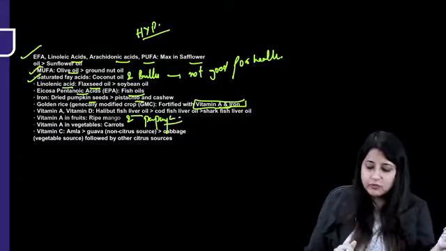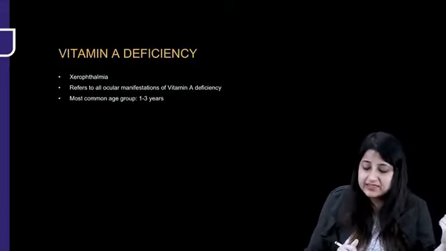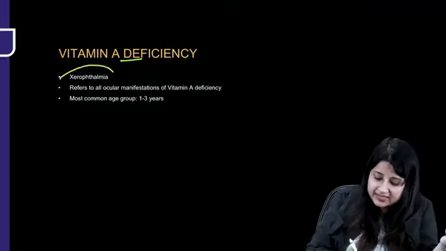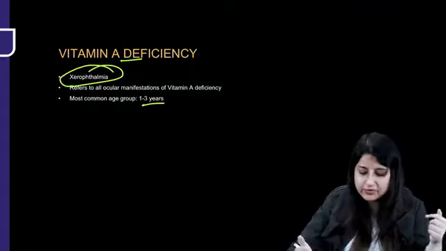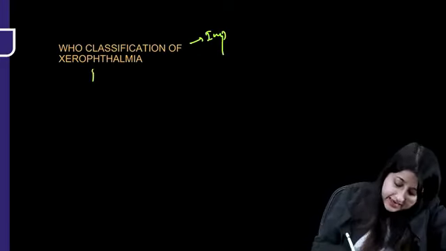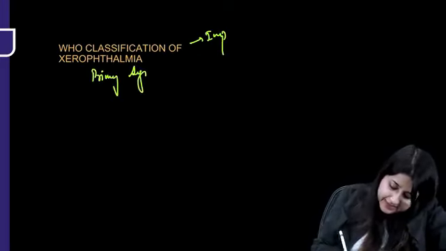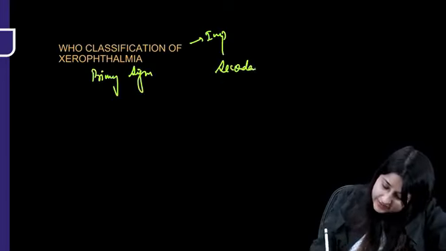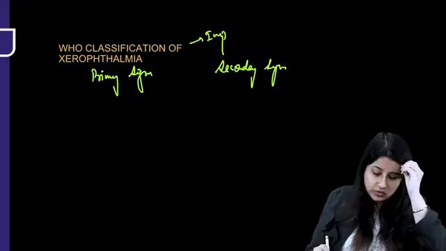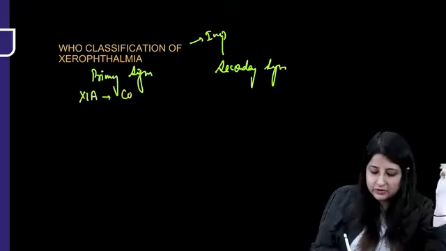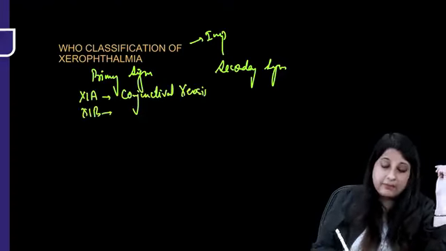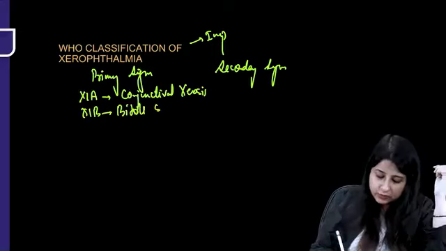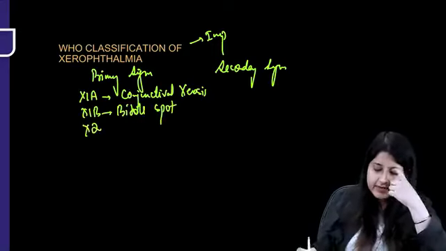Now, let's quickly have a look at some of the vitamin deficiencies. You all know vitamin A deficiency is xerophthalmia, which refers to all ocular manifestations. It is most common in the age group 1 to 3 years. Now, important is the WHO classification. You classify this in the form of primary signs, and we also classify this in the form of secondary signs. What are the primary signs? X1A, which is conjunctival xerosis. Then we have X1B, B for Bitot spot. And then we have X2.